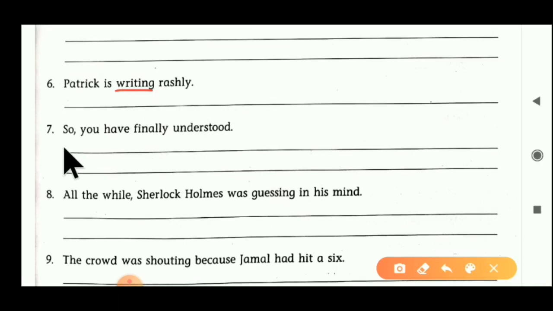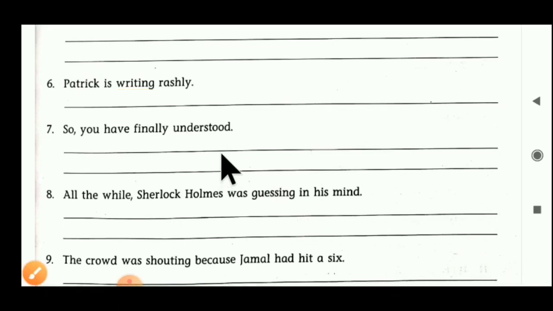Now the seventh sentence we have to see. You have finally understood. Understood is the verb here. Ask the question with what: what have you understood? No answer is given here, so understood is an intransitive verb. We have to convert it into transitive. So the finalized answer becomes: you have finally understood this. We have to add this after understood. So understood is converted into a transitive verb.